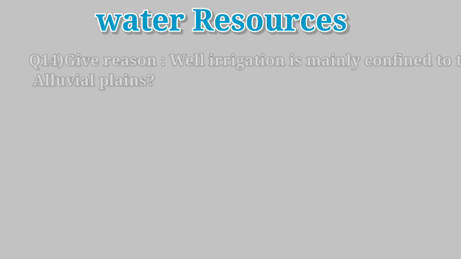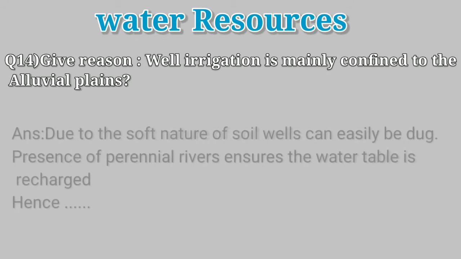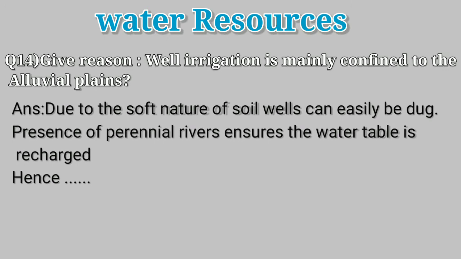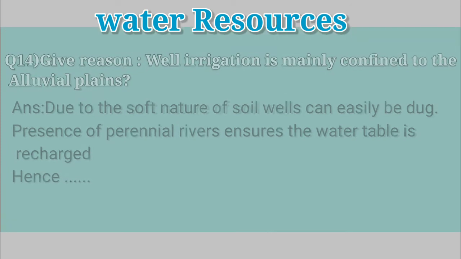Question 14. Give reason. Well irrigation is mainly confined to the alluvial plains. Due to the soft nature of soil, wells can easily be dug. Presence of perennial rivers ensures the water table is recharged. Hence, well irrigation is mainly confined to the alluvial plains.